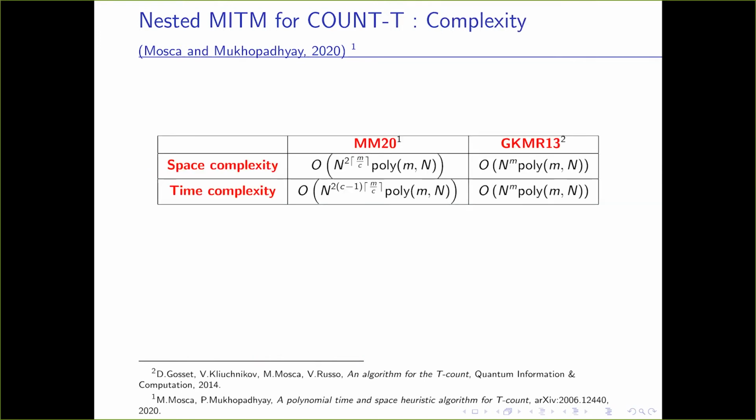Okay, so this is the comparison of the complexity of our algorithm and GKMR. We have some reduced space complexity, but an increased time complexity. So we managed to obtain a time-space trade-off. If we have less space, we can actually synthesize bigger circuits with this algorithm.